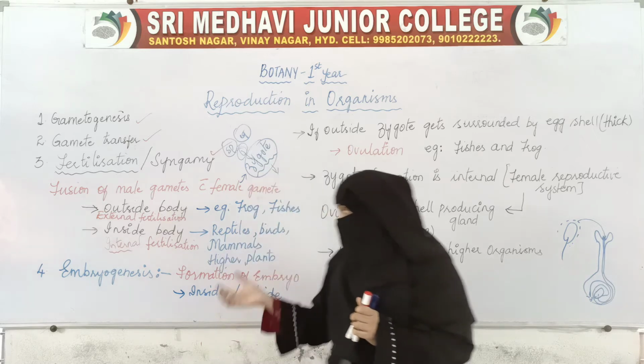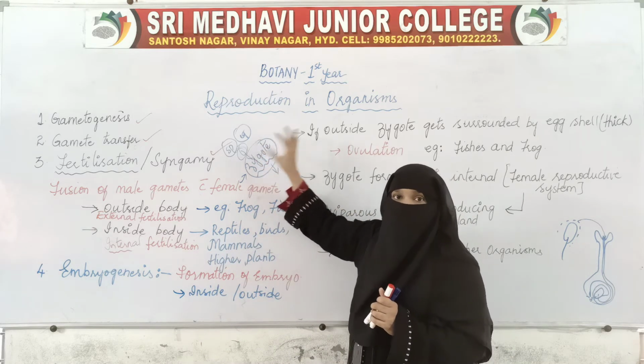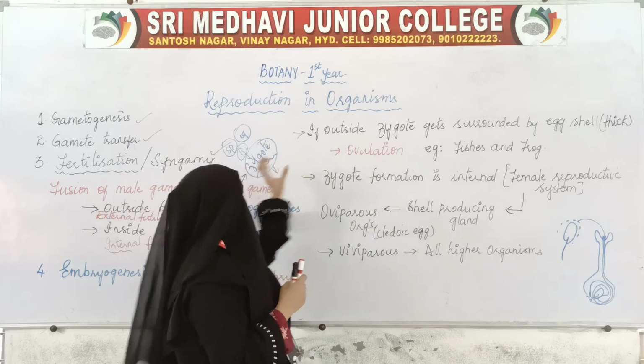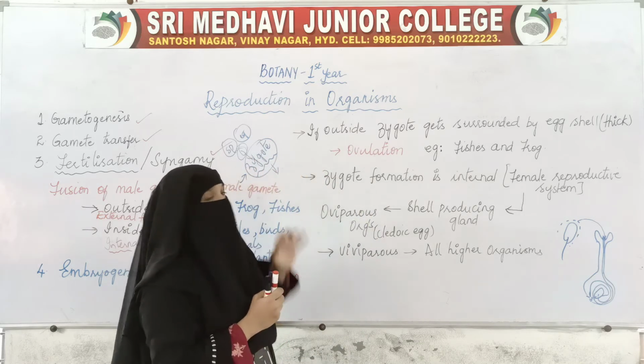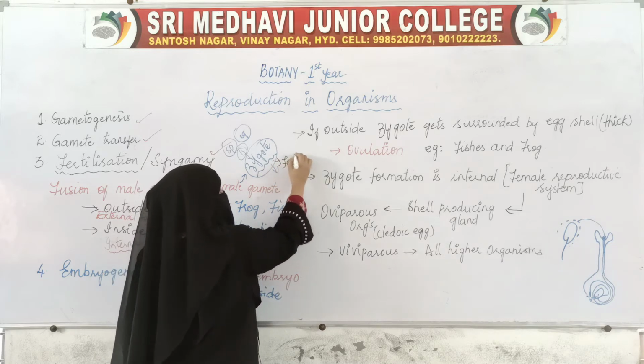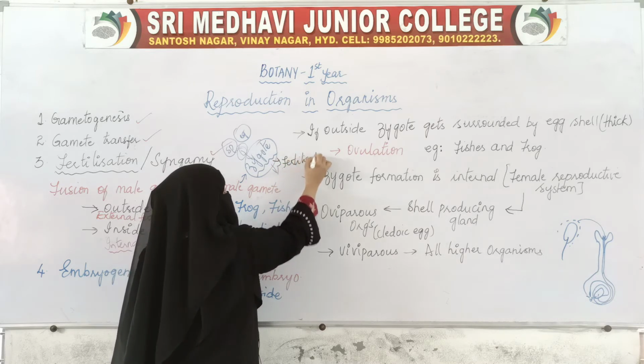When the male and female gametes fuse, a zygote is formed. Zygote is nothing but a fertilized egg.